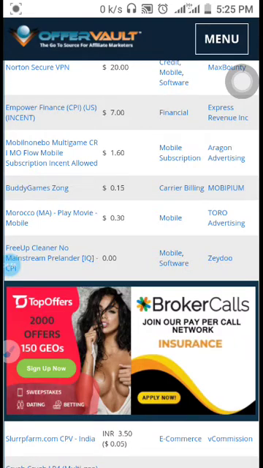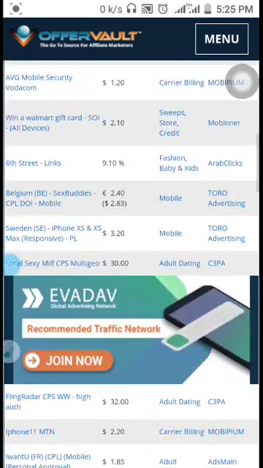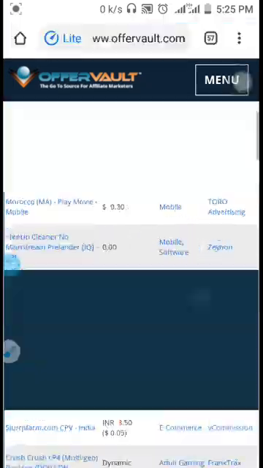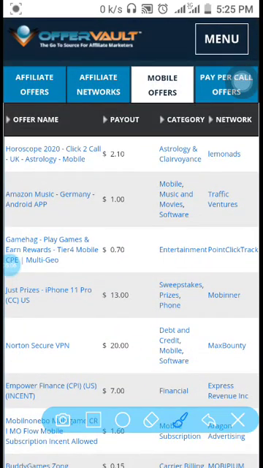Now when you click these mobile offers, let me pick my pen tool. This is when you click on mobile offers, you see where they say payout. You see where they say category. Then you see where they say network. Now, what it means is that